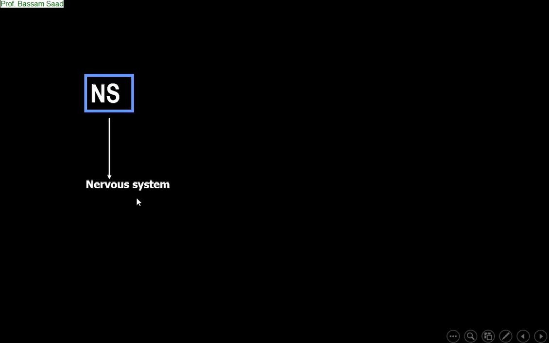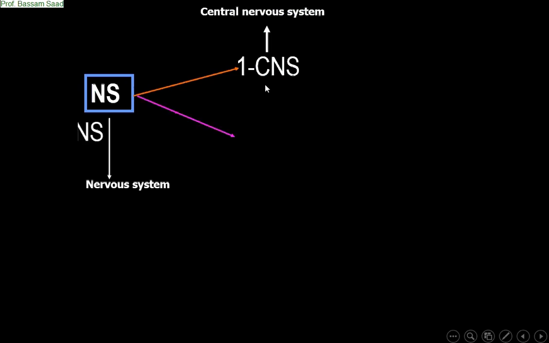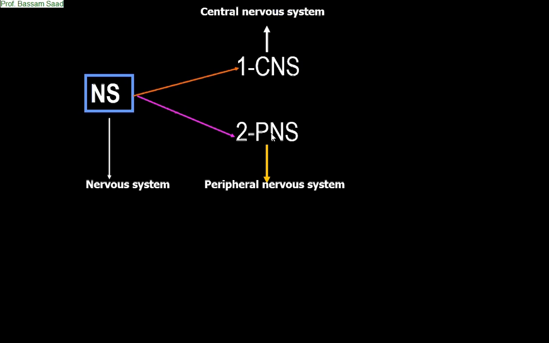The nervous system is divided into 2 main parts. The first is called the central nervous system, CNS. The second is the peripheral nervous system.